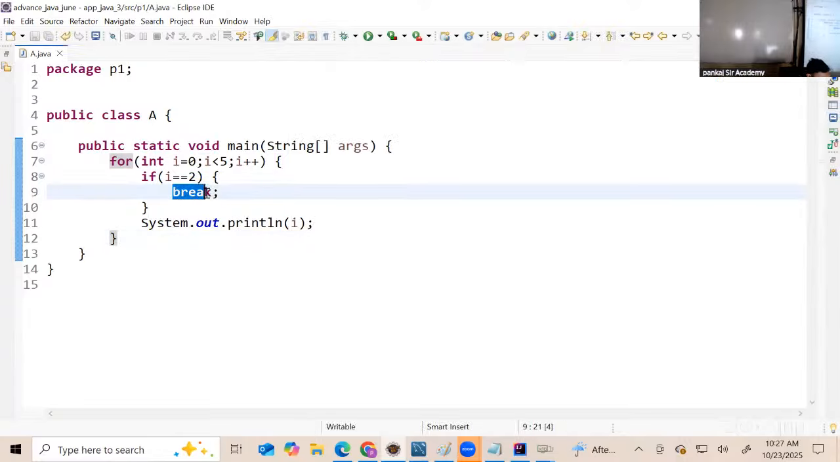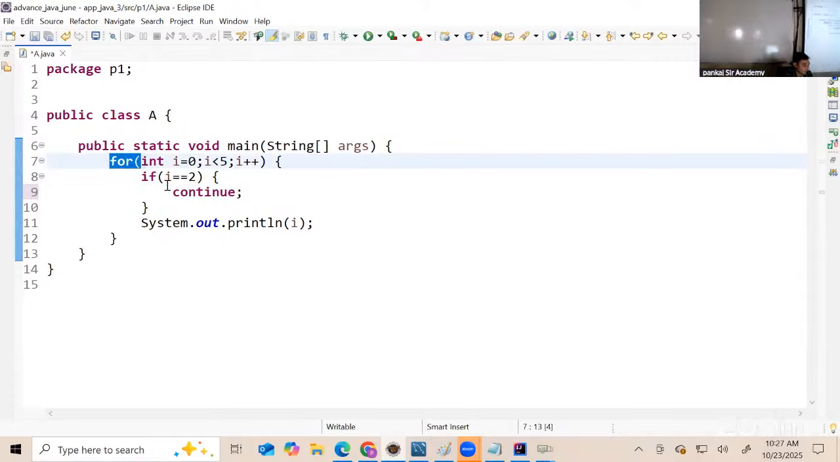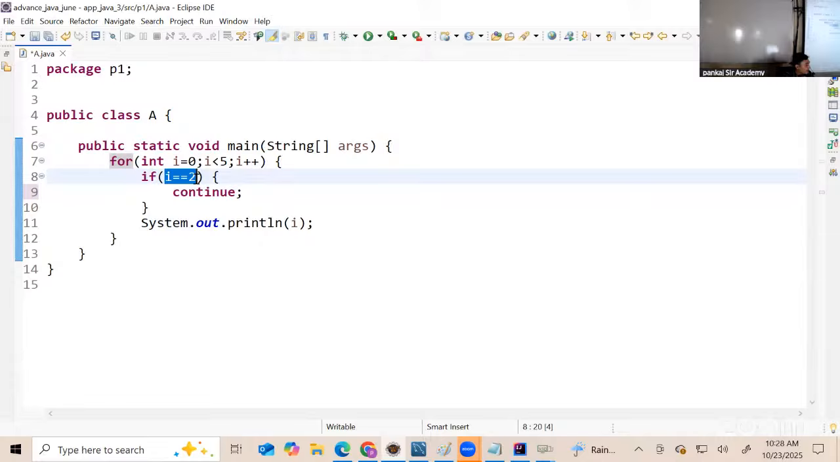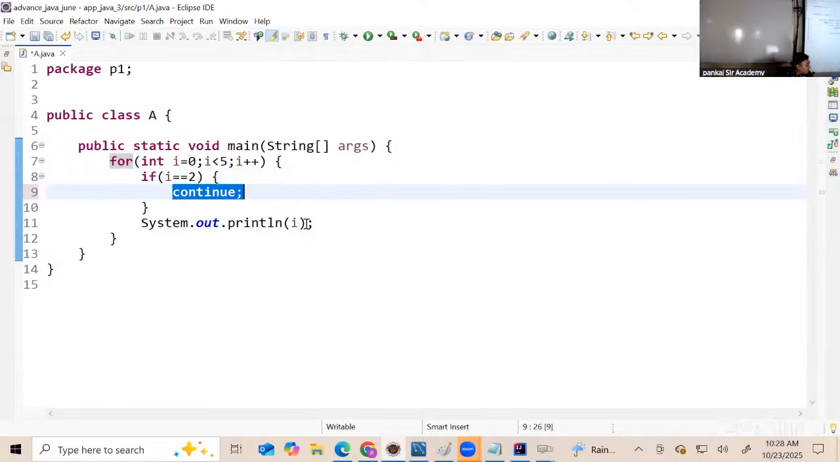But now suppose I replace this with continue. Then what is the difference? The continue keyword will not exit the for loop. When the continue keyword runs, it will just go from line 9 back to line 7 of the for loop. Meaning when i is 0, continue will not run. It will print 0. Do you agree with that? Quickly tell me. All of you? Now when the value of i is 1, still continue will not run. So this will print 1.